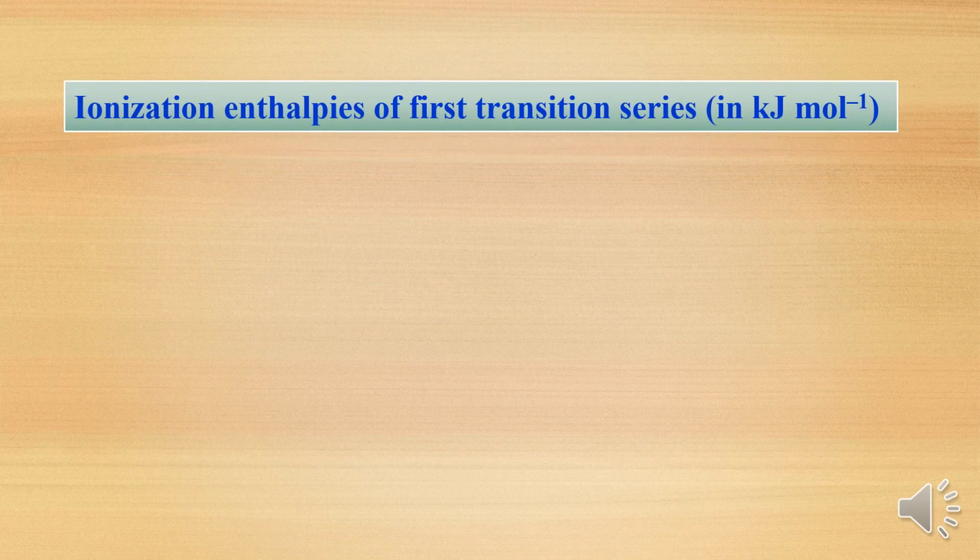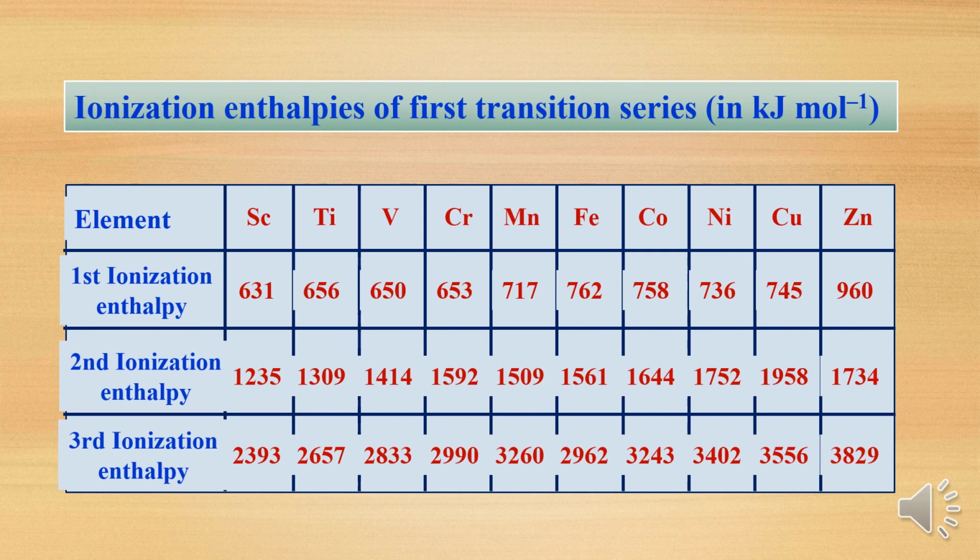Now we will compare the first, second and third ionization enthalpies, in kilojoules per mole. In this table, the first transition series elements, scandium to zinc, are there. The first ionization energies are 631, 656, 650, 653, 717, 762, 758, 736, 745, 960.